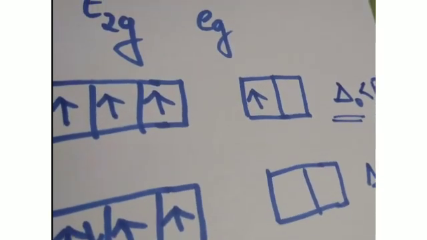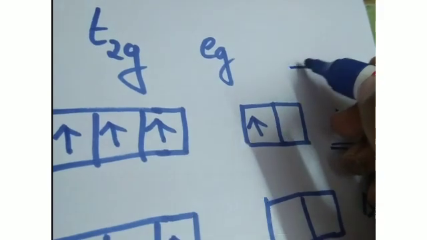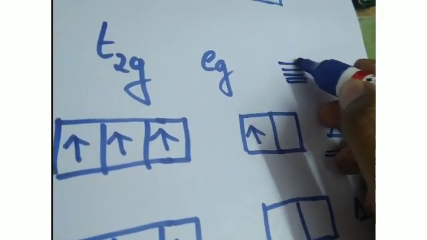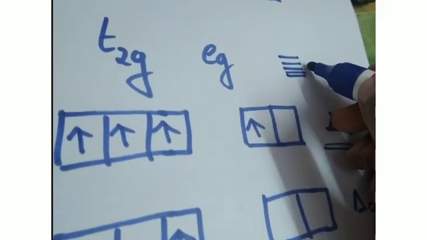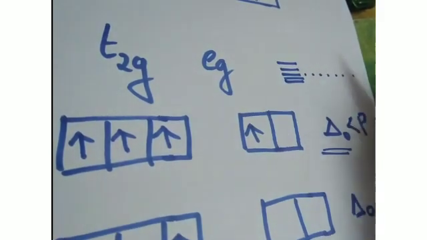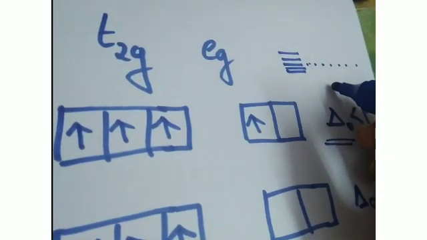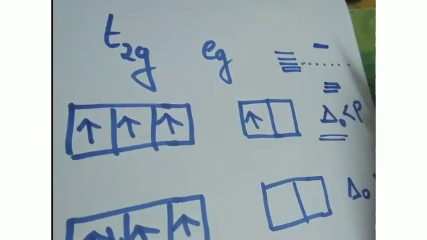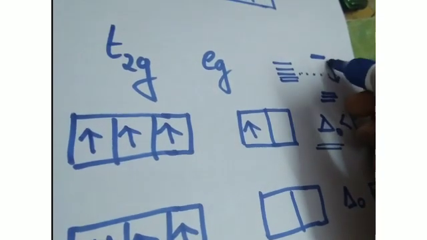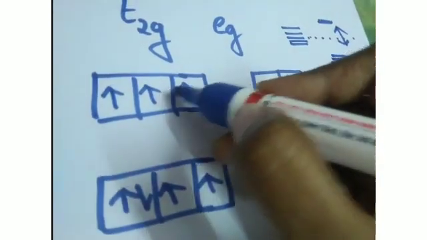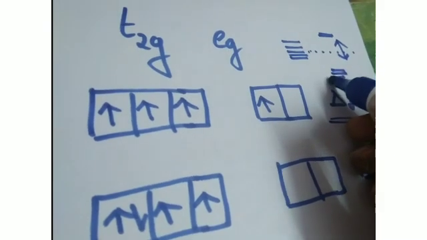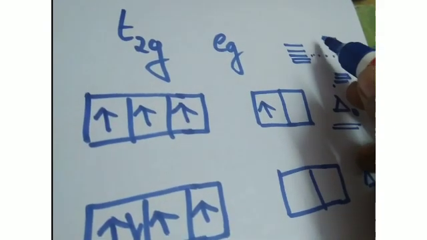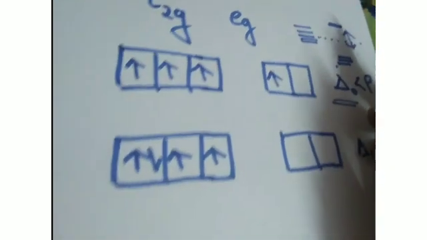Okay, this will happen if the splitting energy is less than the pairing energy. Splitting energy less means we know that all the 5 d orbitals are degenerate, and if this is its average energy, it will split into T2g and Eg orbitals, isn't it? If the splitting is less, what will happen? The electrons, after occupying the T2g orbitals, can easily arrange in the Eg orbitals, isn't it?